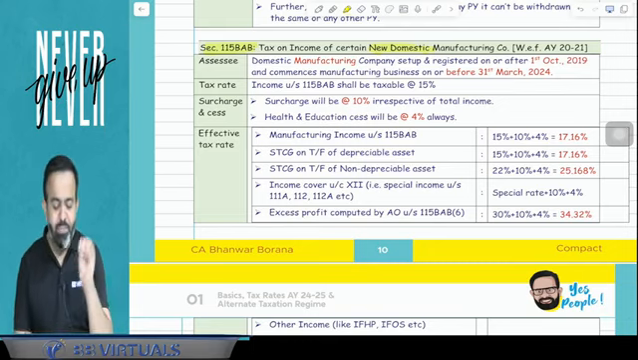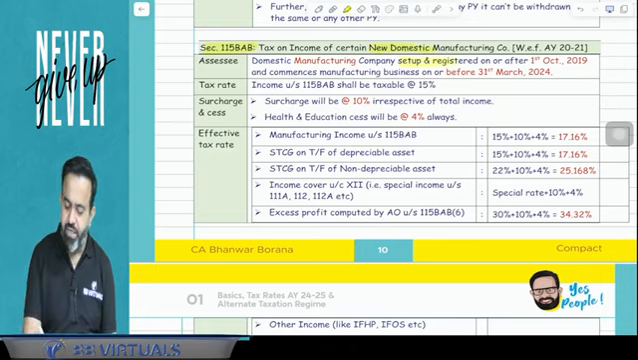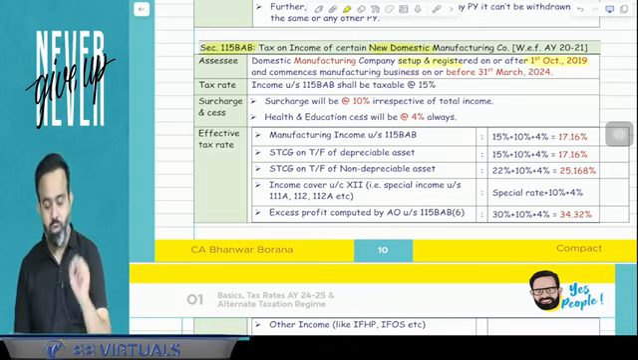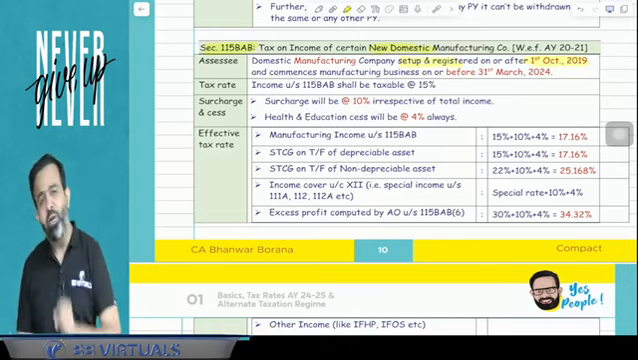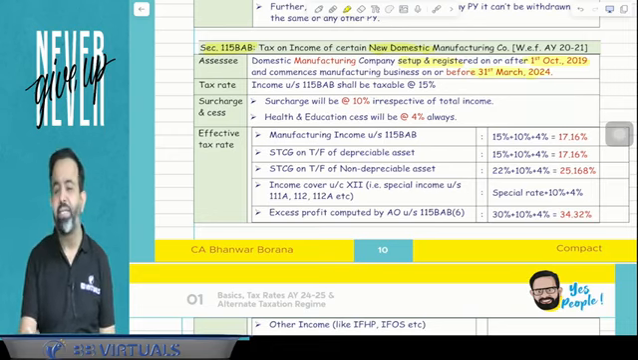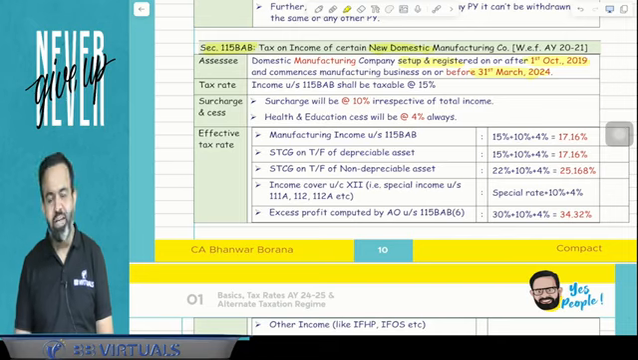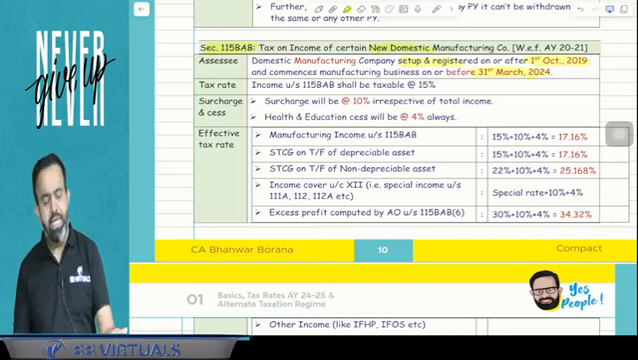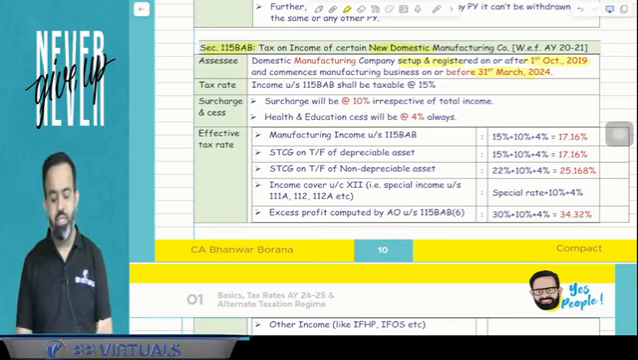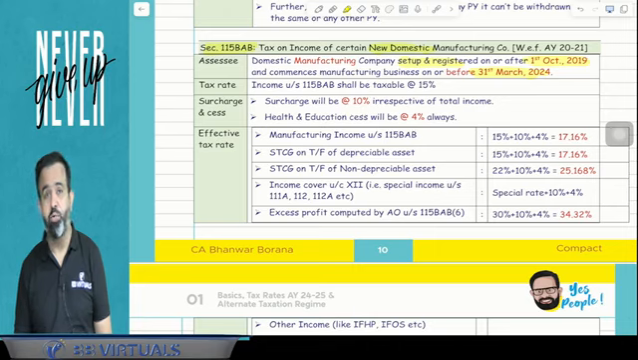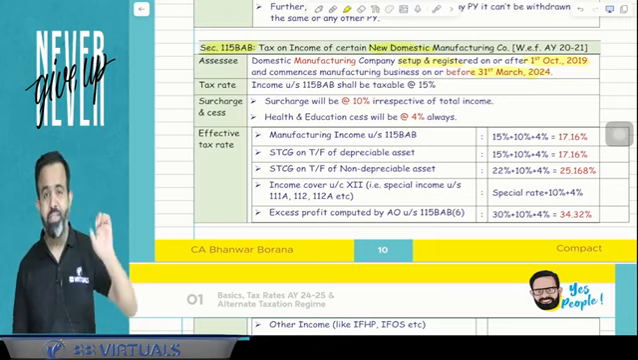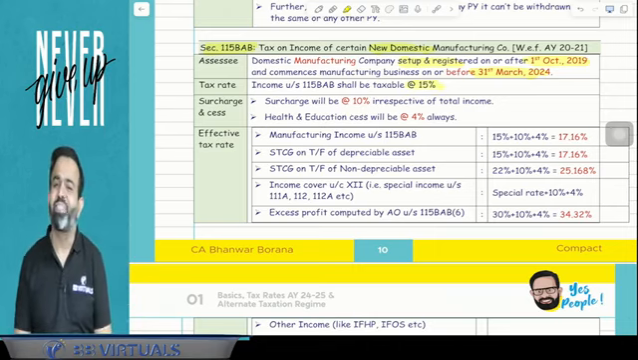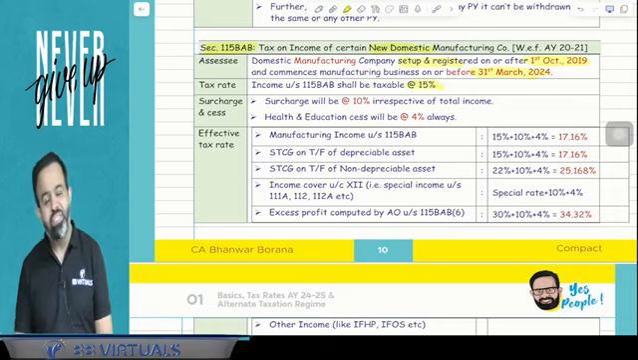Now, a new domestic company means the company should be set up and registered on or after 1st October 2019, and the manufacturing business should be commenced by 31st March 2024. So the company should be set up and registered on or after 1st October 2019, and should have started the manufacturing business by 31st March 2024. And if the company opts for this section, then the tax rate is only 15%.